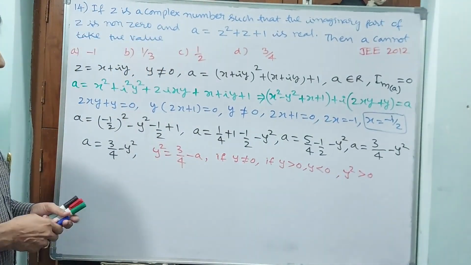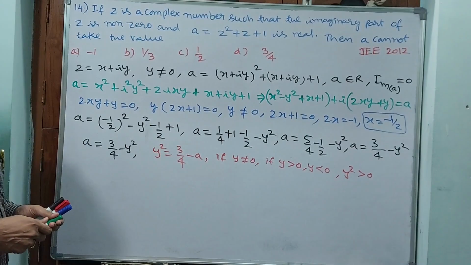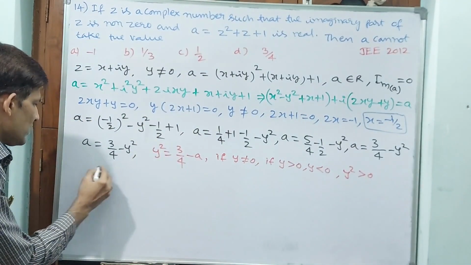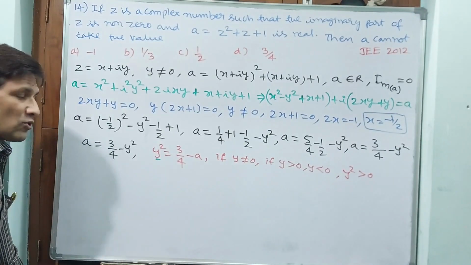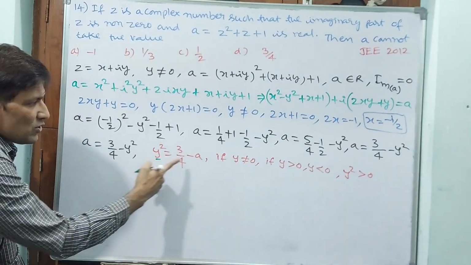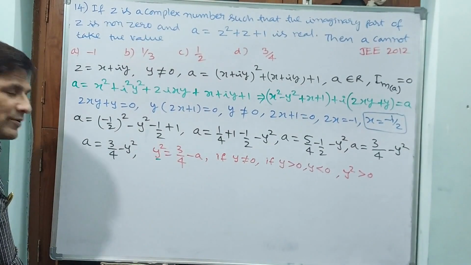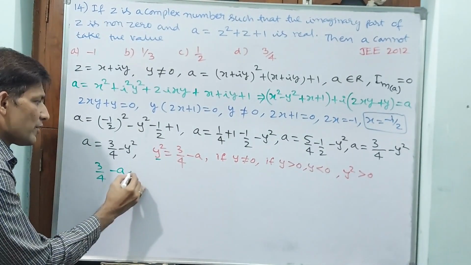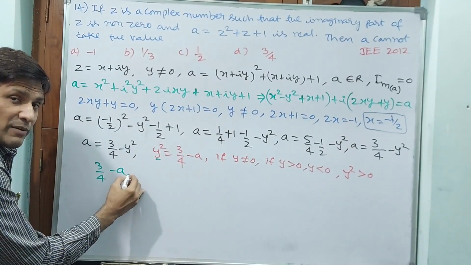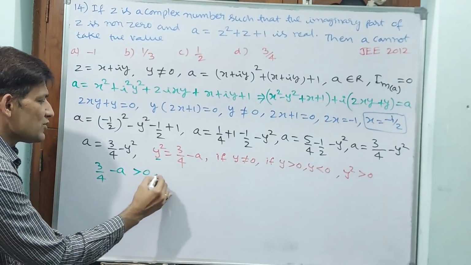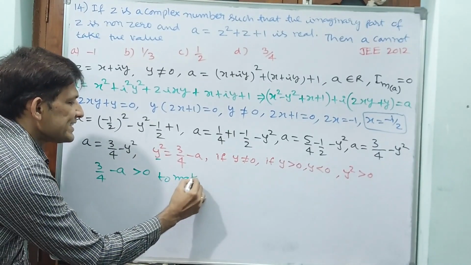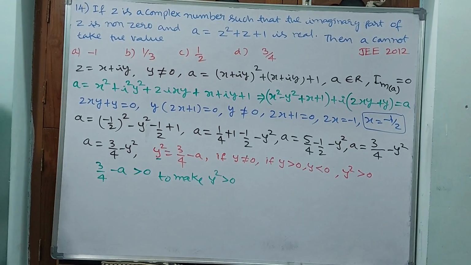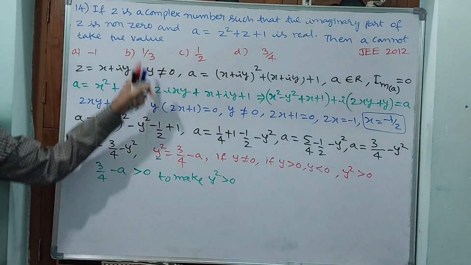Now, if that is the case, y square is greater than 0. That means 3 by 4 minus A should be greater than 0 to make y square greater than 0, since y square is already greater than 0.